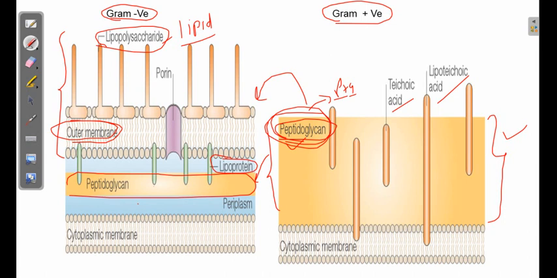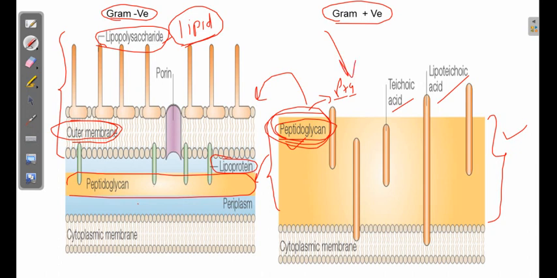So you can see it contains lots of lipid in the structure. One of the major differences between gram-positive and gram-negative bacteria is that in a gram-negative bacterial cell wall, the lipid content is very high. And that is why the drugs we use to treat gram-positive and gram-negative bacteria are different. Why? The reason is that the drug is required to pass through different pathways.